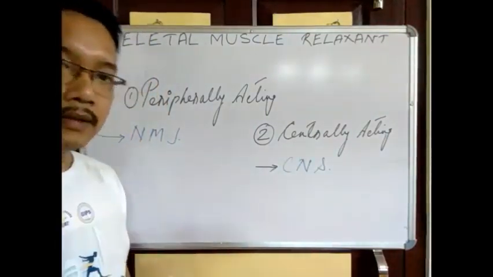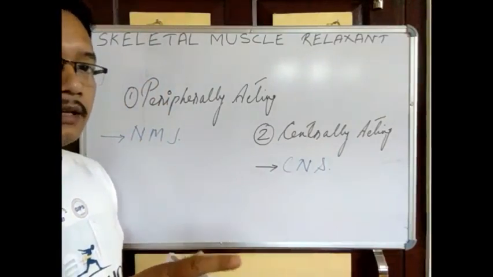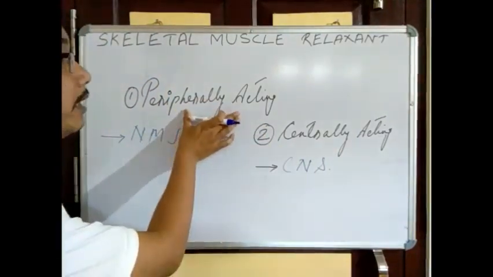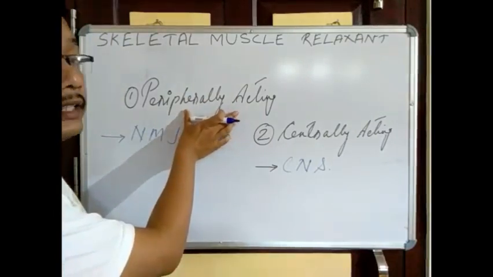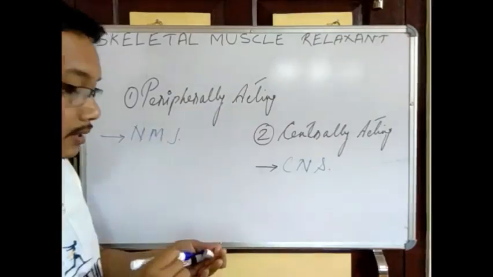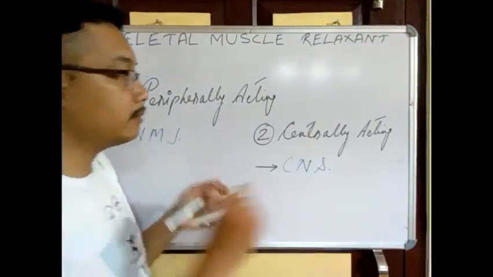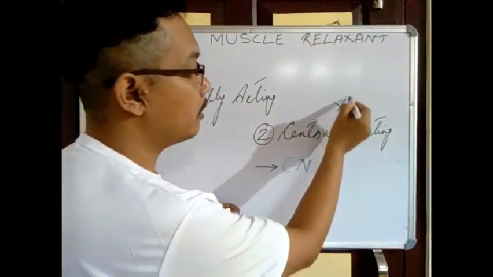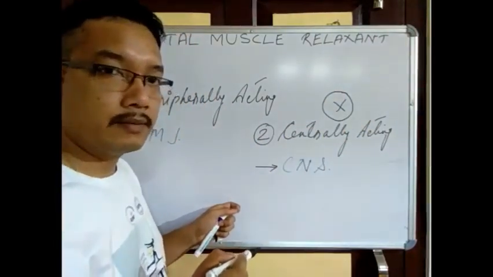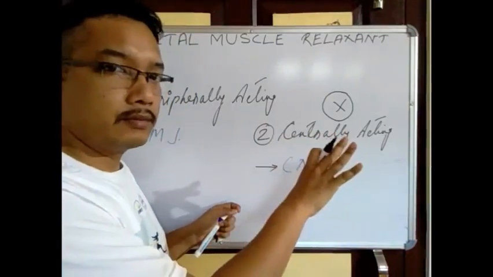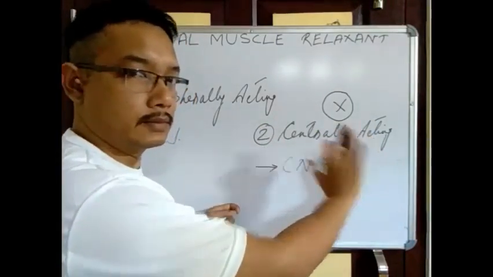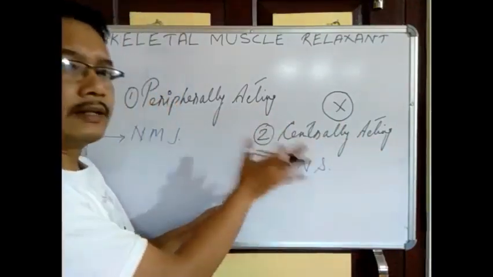But according to your syllabus, first you have to study the peripherally acting skeletal muscle relaxants. The centrally acting skeletal muscle relaxants we will be studying later on, where we'll be studying the drugs acting on the central nervous system, so that you will not be confused. So we are not studying this right now, right? But we have to understand what the difference is.